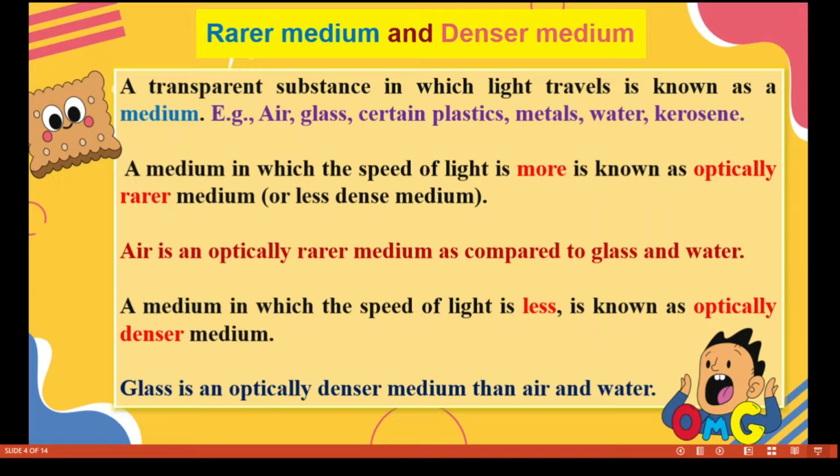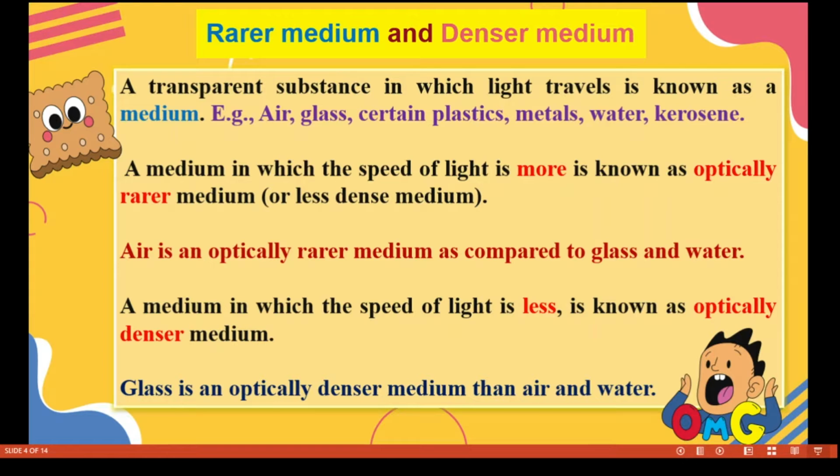So what do you mean by rarer medium and denser medium? A transparent substance in which light travels is known as a medium. Examples: air, glass, certain plastics, metals, water and kerosene. A medium in which the speed of light is more is known as an optically rarer medium, or in other words, a less dense medium.